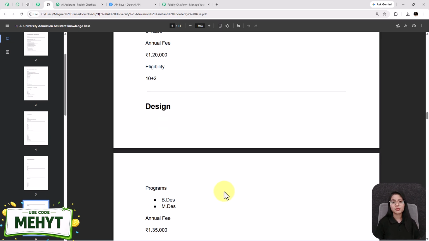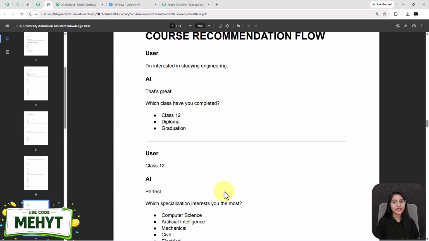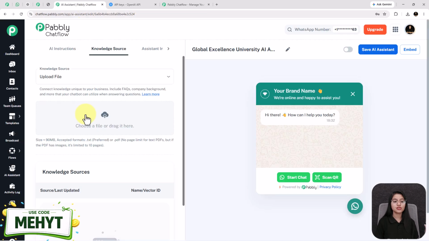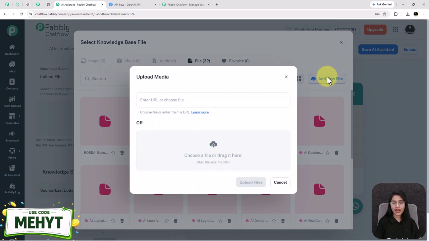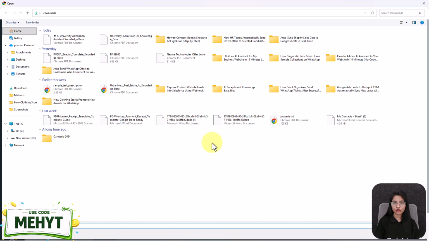For creating a knowledge base file, you can use Google Docs or any other application with the help of which you can create a PDF or a text formatted file, because the only accepted formats are .txt or .pdf. There is no page limit for text PDFs, but if the PDF has images, then it is limited to 10 pages, and the file size should be less than 90 MB. After successfully creating a knowledge base file, you need to click on this option, click on add new file, and upload the file from your gallery.